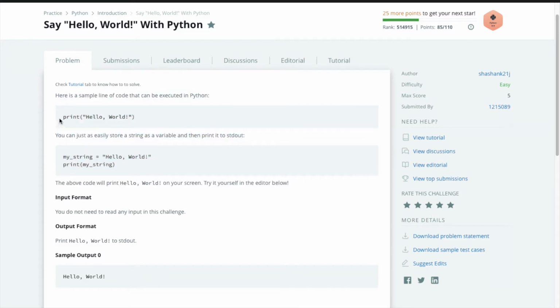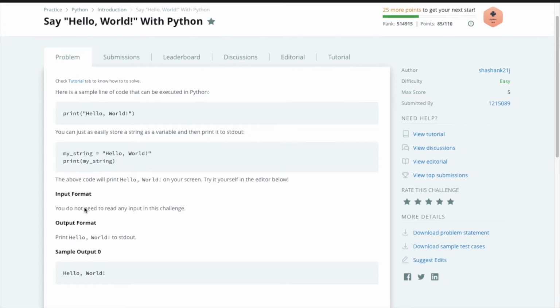Here they gave two ways. The first one is directly placing the string in the print statement. For this, we have to write our string in double quotation. The second one is to assign the string to a variable, then print the value of the variable. Here you can see there are no double quotations. We have to use double quotation only for a string.